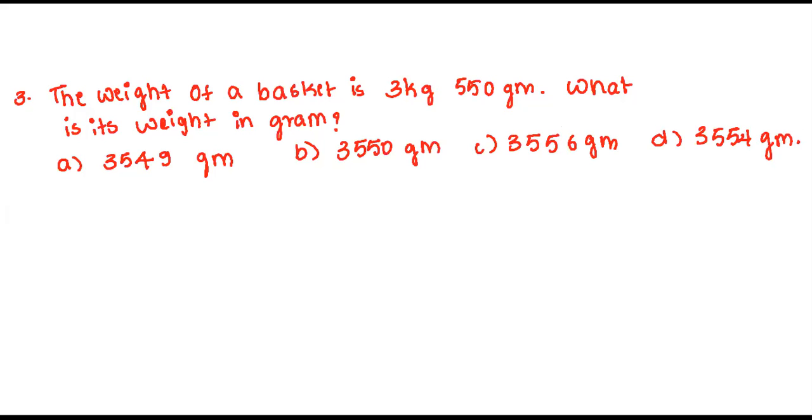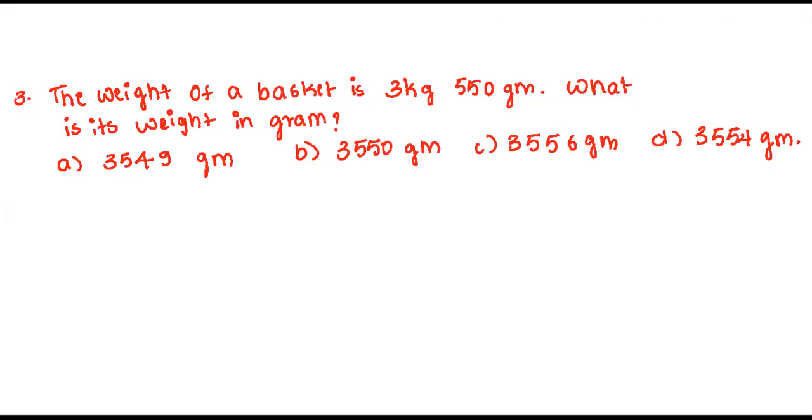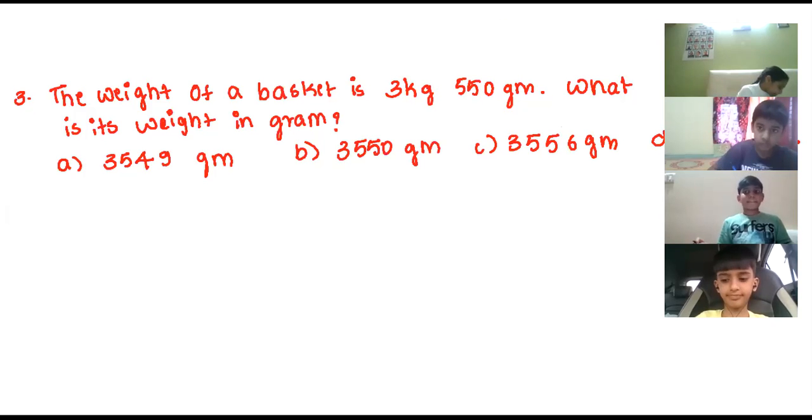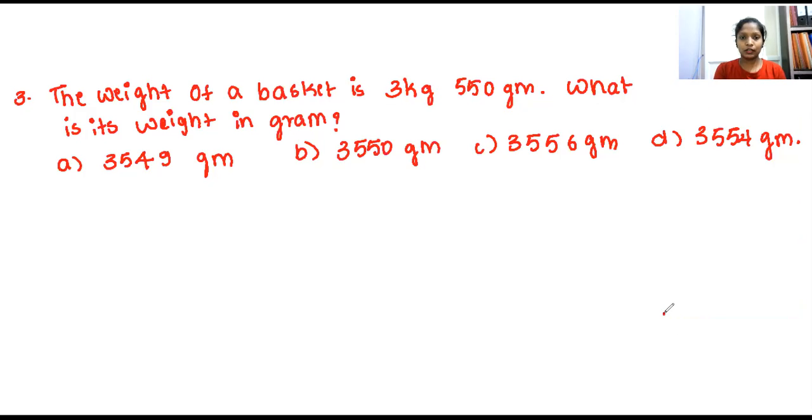There is one basket, and its weight is 3 kg and 550 gram extra. So you are having 3 kg 550 gram. 3 kg is there, 550 gram is there, and you have to find the weight in gram. How will you do that? We'll just have a look into the solution now. All of you can have a look into your solution.